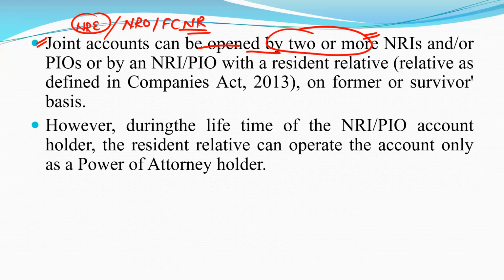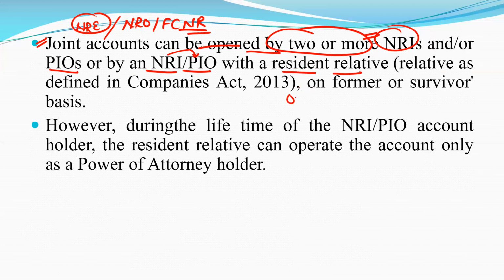All these accounts can be opened as a joint account, but there is one condition: they must be held by two or more NRIs and/or PIOs, person of Indian origin, or by an NRI or PIO with a resident relative. Either both can be NRIs, or both can be PIOs, or one NRI or one PIO.